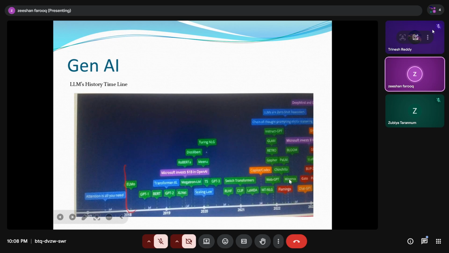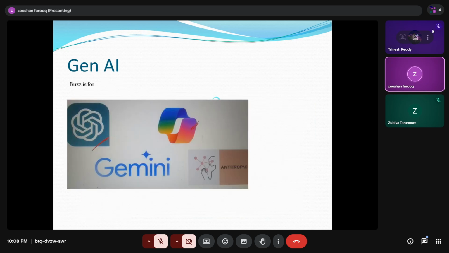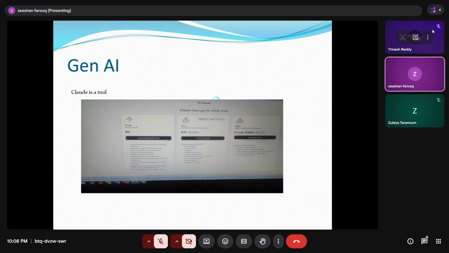Now, till 2023 people started using ChatGPT. Previously many came to the market, but no one knew them. When ChatGPT came, everybody started using it, consuming more space. There was a buzz in the market. For these, Gemini, ChatGPT and others, there are some free options. There is a tool called Claude. Now we will see Claude practically.